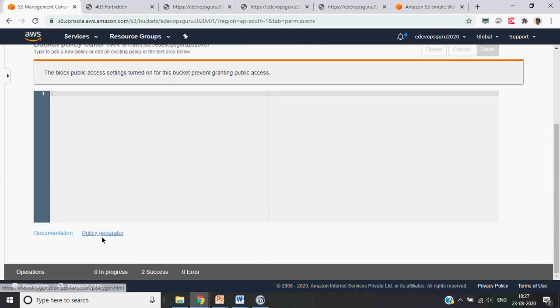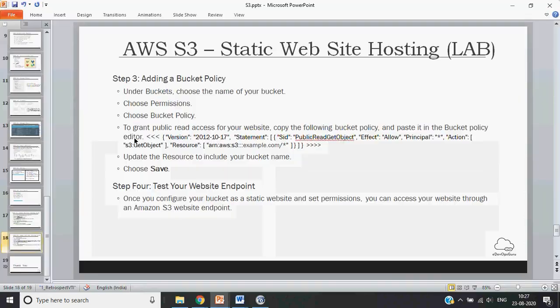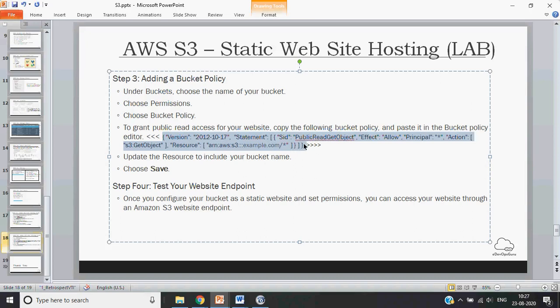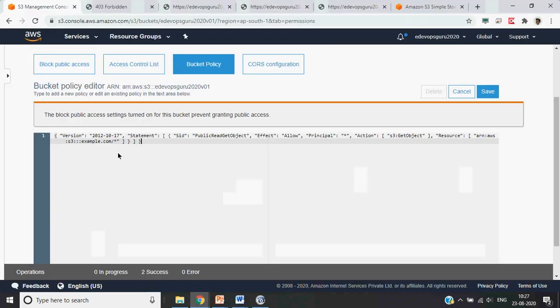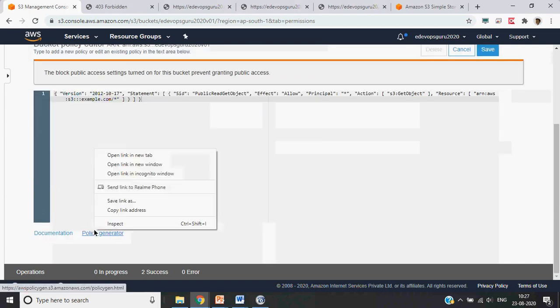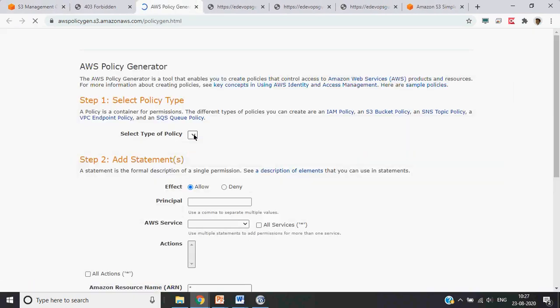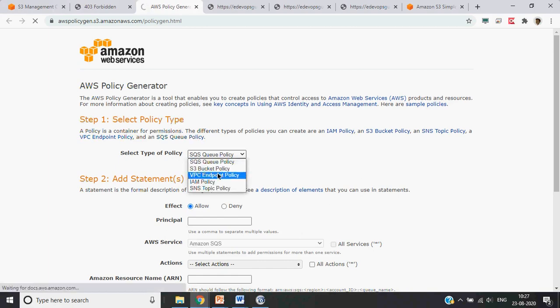So let's do this one. I have already pasted this JSON here, so we will just reuse it. You can always get it by using the policy generator or those kind of things. Yeah, you can also use it.